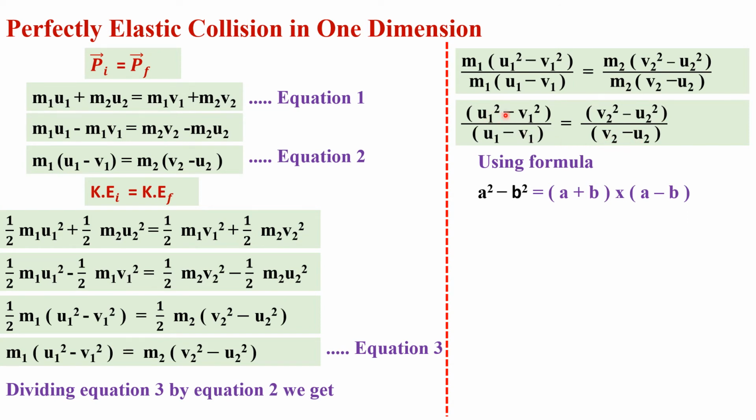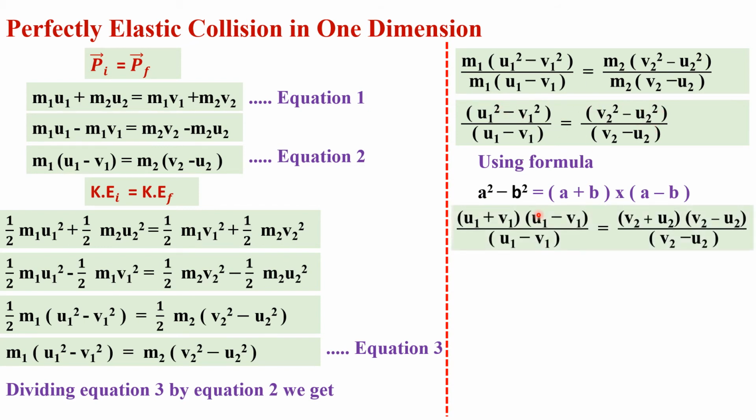Here we can apply the formula a square minus b square is equal to (a plus b) into (a minus b). This u1 is taken as a and v1 is taken as b, and here v2 is taken as a and u2 is taken as b, and on both the terms we can apply this formula.